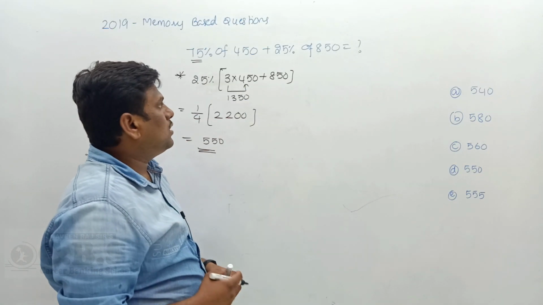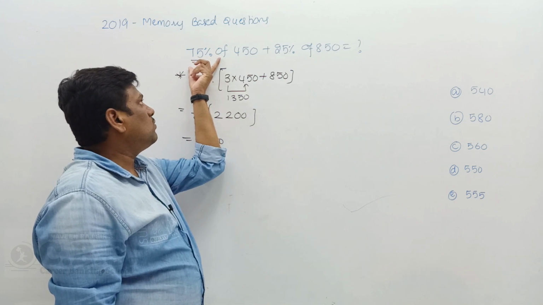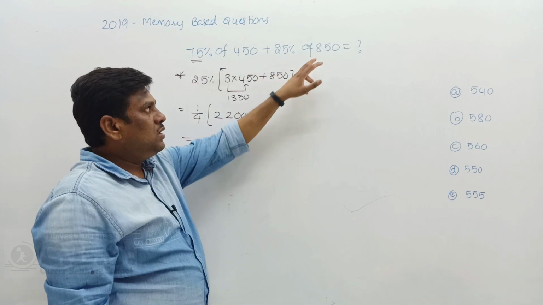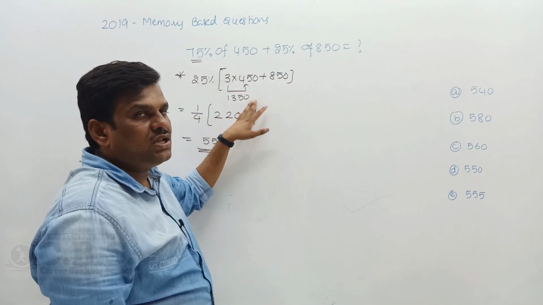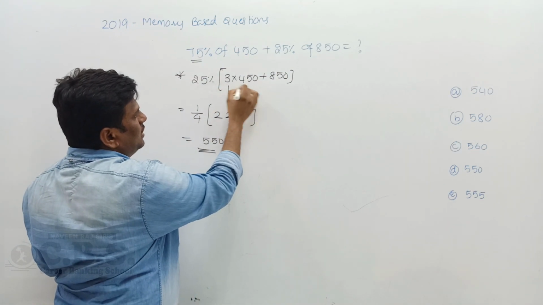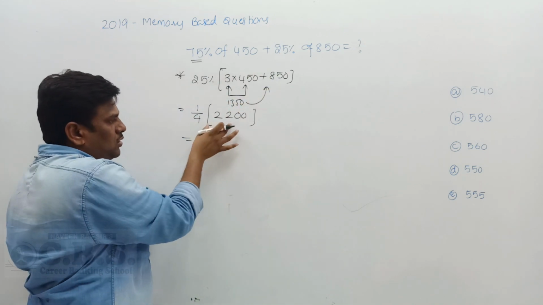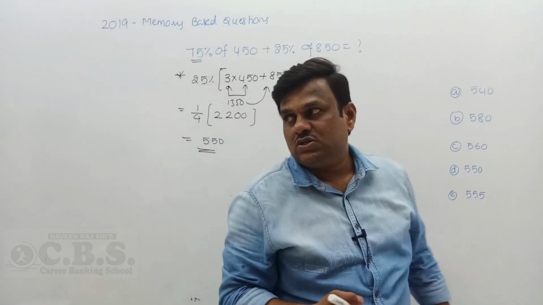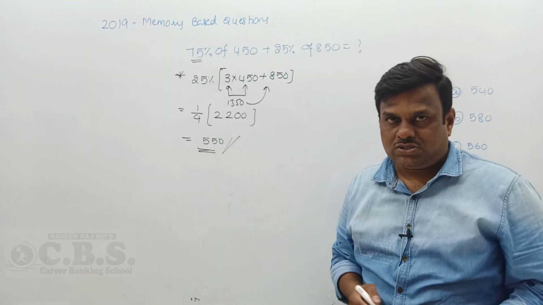Now once again I explain to you. Here 25% is common. When I take 25% common, what value is left here? 3 into 450 is left, plus what value is left here? 850. So 3 into 450 gives you 1350. When I sum 1350 plus 850, it gives you 2200. 1/4 of 2000 is 500, and 1/4 of 200 gives you 50. So 500 plus 50 gives you 550, the right answer. Let's go to the next question.